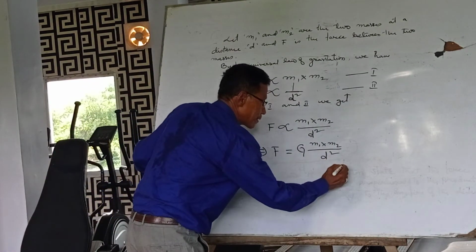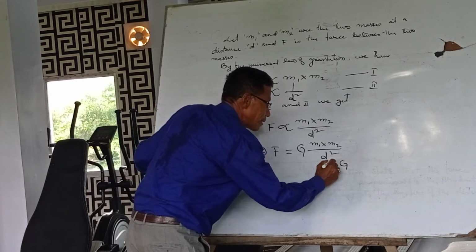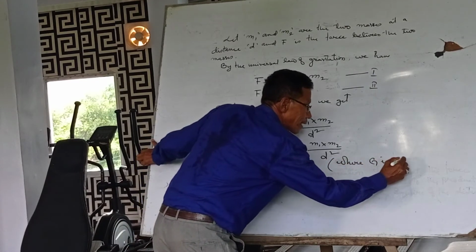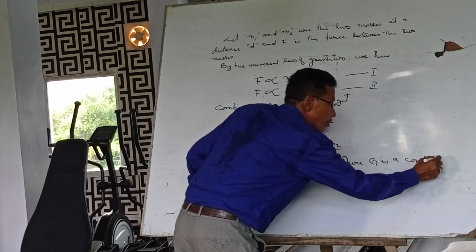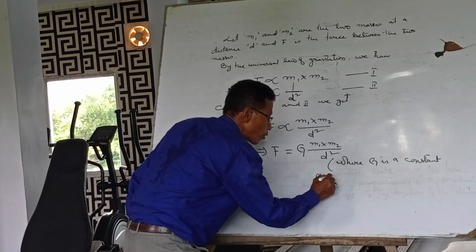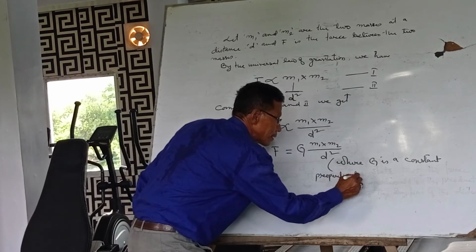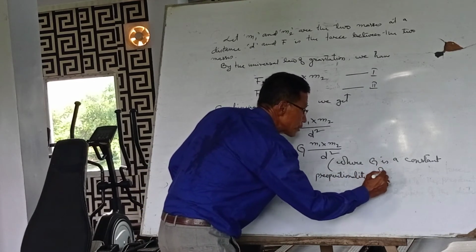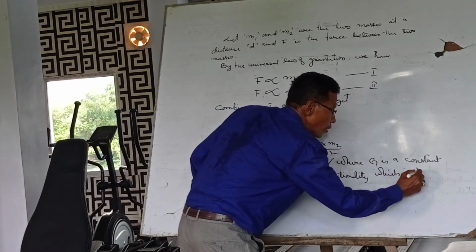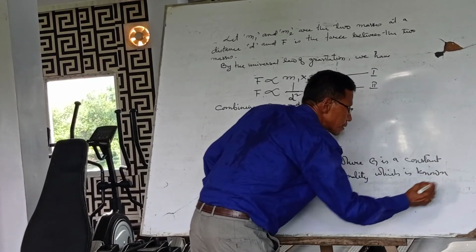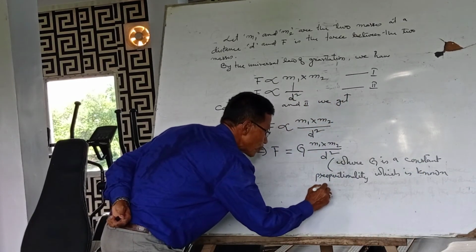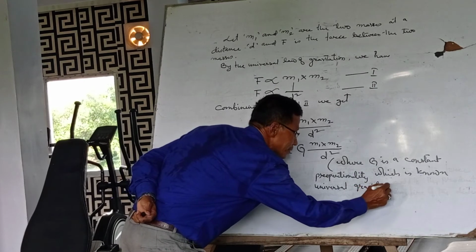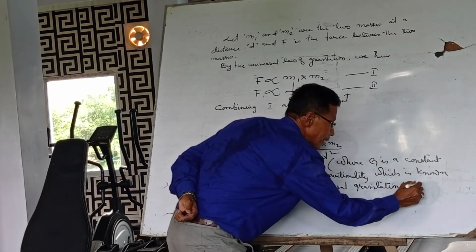G is called the universal gravitational constant, where G is a constant of proportionality, which is known as the universal gravitational constant.